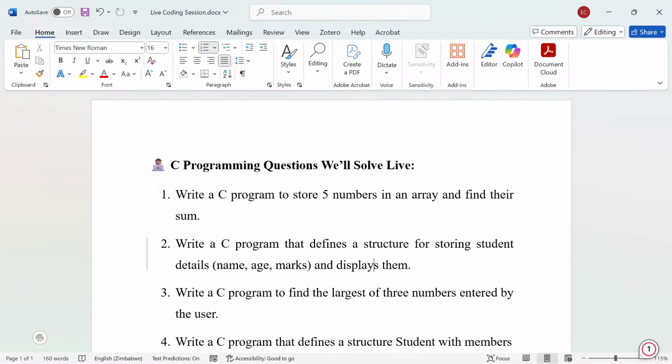That's the first thing. And you need to store only name, age, and marks. After that, you just need to display them. Just as simple as that. I don't think it's something difficult to do, but let's try to have this.